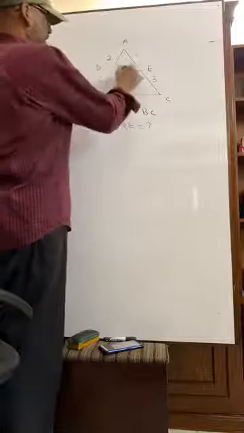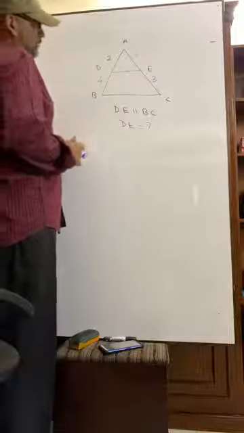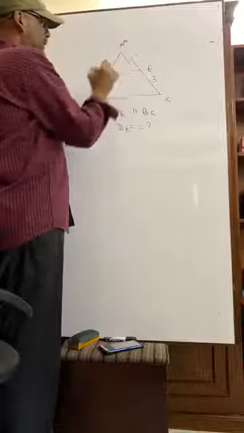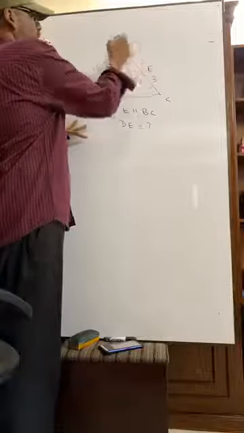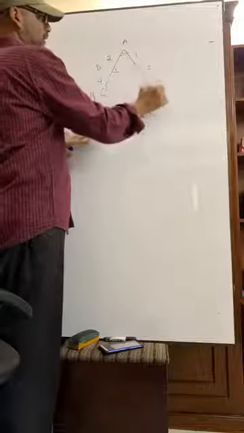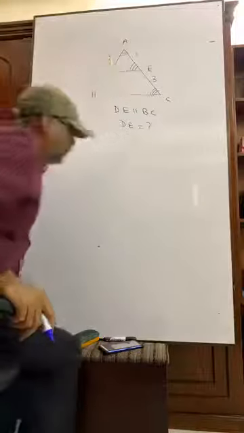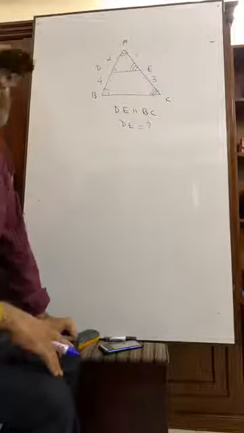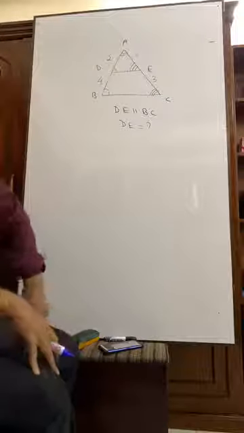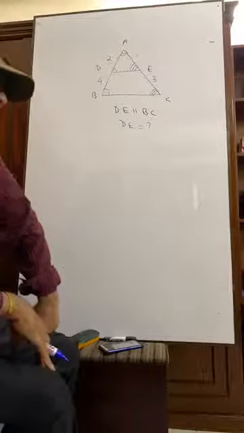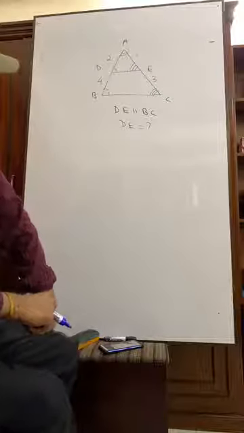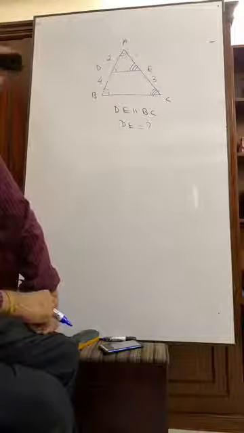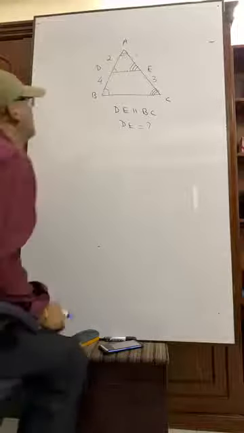These and these are parallel. These and these are parallel. So can you answer? Suppose these angles are equal, the common angle is equal. So what are we getting? We are getting two equiangular triangles. Equiangular triangles means what? They are similar. Similar means their corresponding sides are proportional.